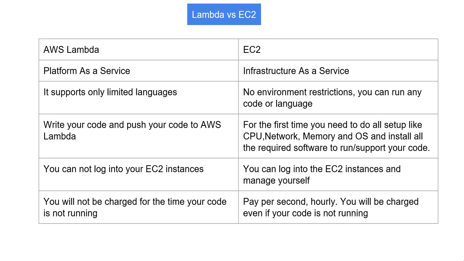That is the benefit of AWS Lambda. But in the case of an EC2 instance, if we deploy the same application on EC2, even if we run the code hourly or at a certain frequency, since the resource is pre-configured and the machine is being utilized, the charges will be for the entire resource for all the time, whether our code is running at a certain time or not. So it will be chargeable. These are the comparison points between AWS Lambda and EC2 instance.